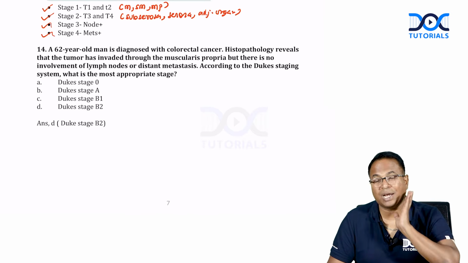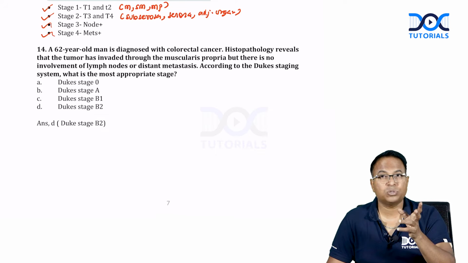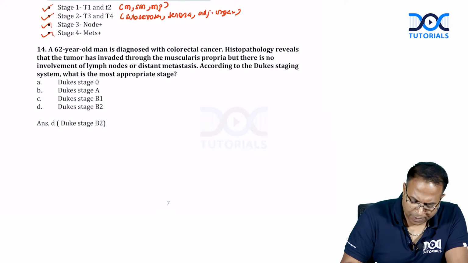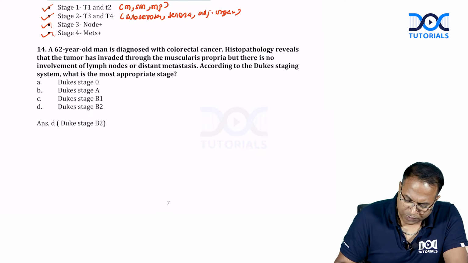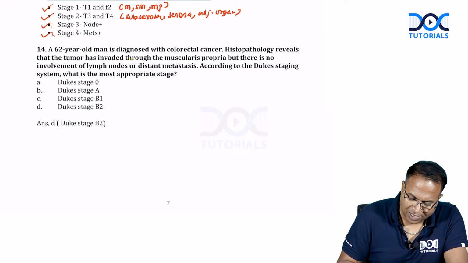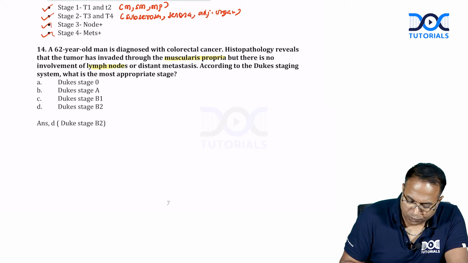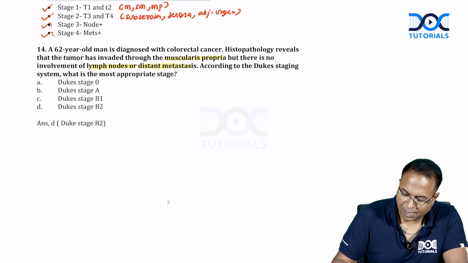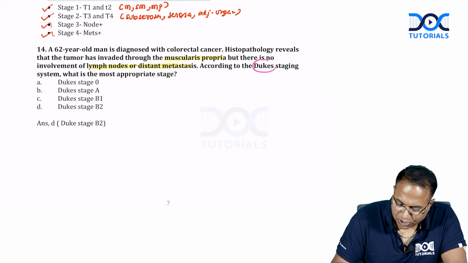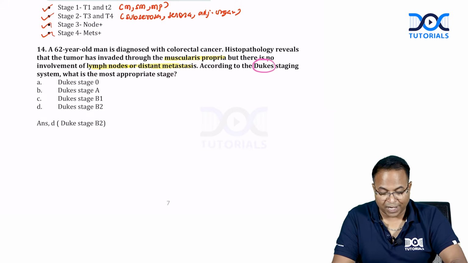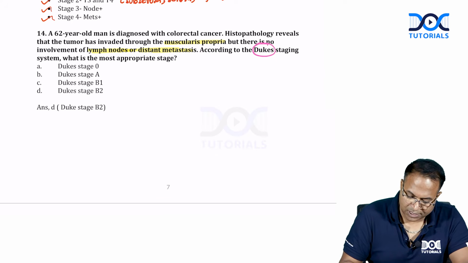Actually there is another question. We don't know whether they are two different questions or the same question. A 62-year-old man is diagnosed with colorectal cancer. Histopathology reveals the tumor has invaded through the muscularis propria, but there are no lymph nodes or distant metastasis. In this question, they specifically asked Dukes staging. What is the most appropriate stage? According to Dukes staging, muscularis propria invaded means it comes under stage B2.